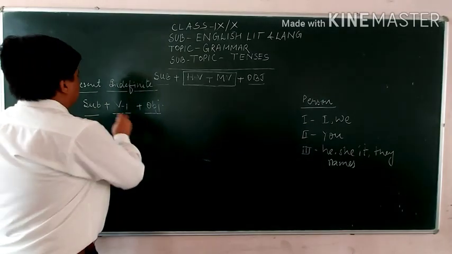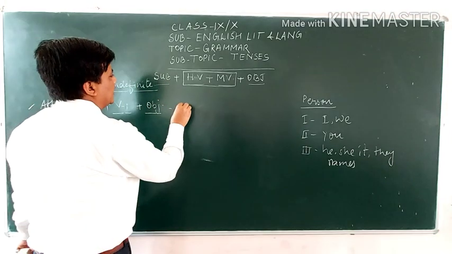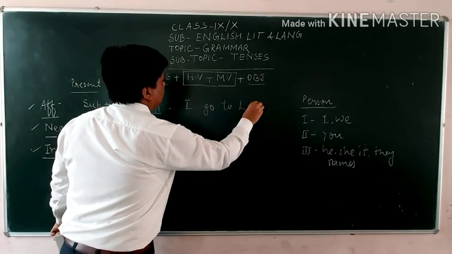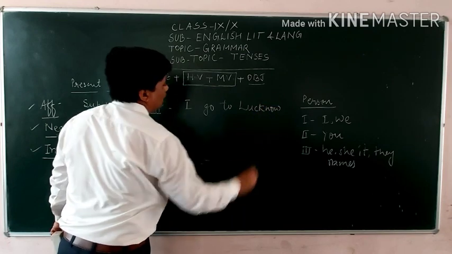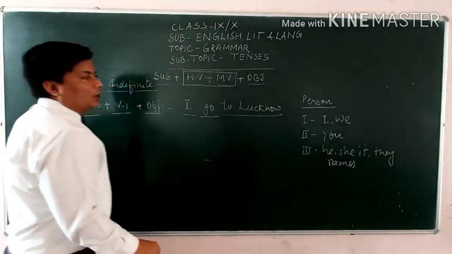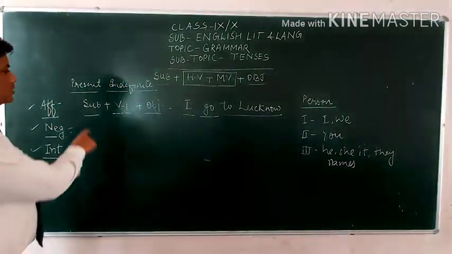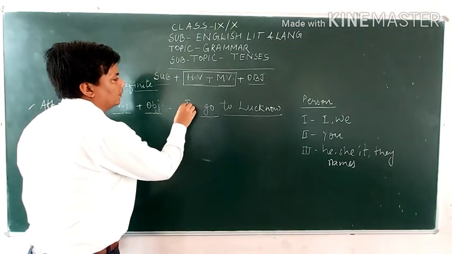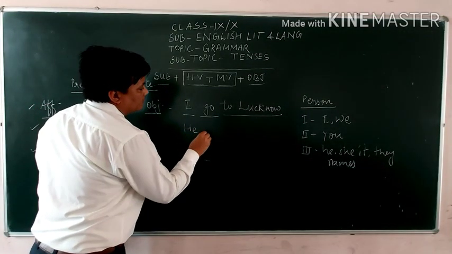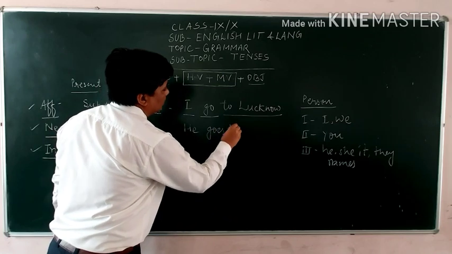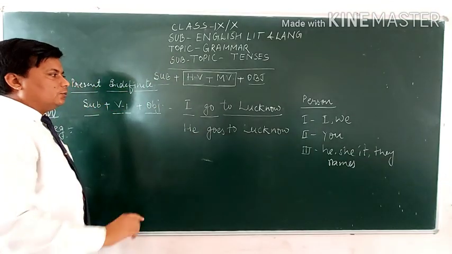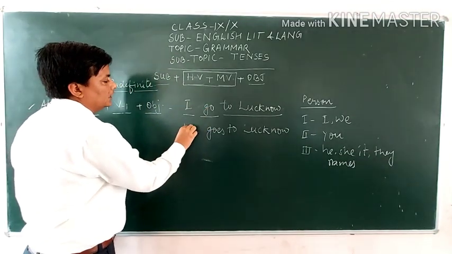So let us see subject, verb first form and object, like: I go to Lucknow. I is the subject, go is the verb, to Lucknow is the object. But my dear students, this pattern will change when in place of I, you or they there is he. It will be: he goes to Lucknow. Why? The question arises, why along with I there is go, and along with he there is goes?